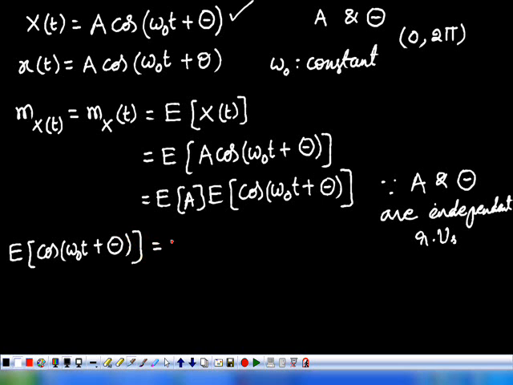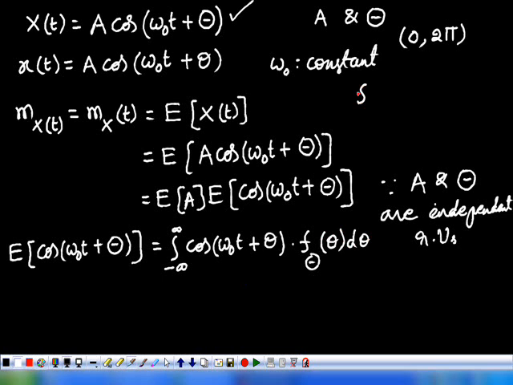This is equivalent to the integral from minus infinity to plus infinity of cos(omega naught t plus theta) f theta of theta d theta. So what is f theta of theta here? It is the probability density function of the random variable theta. Theta is uniformly distributed from 0 to 2 pi. This is equivalent to 1 by 2 pi for 0 to 2 pi,